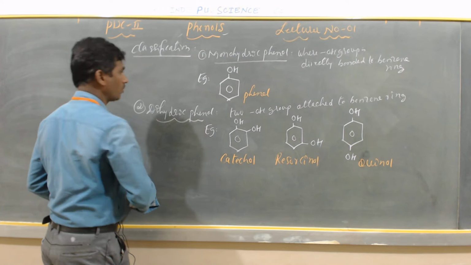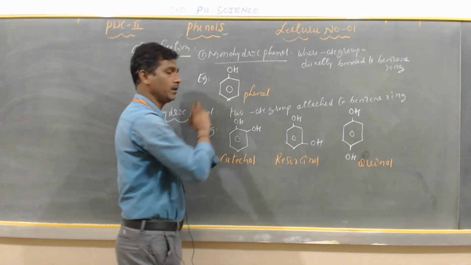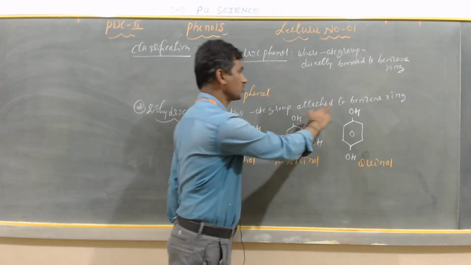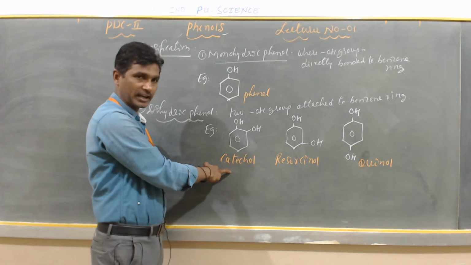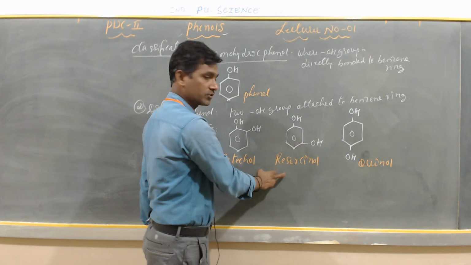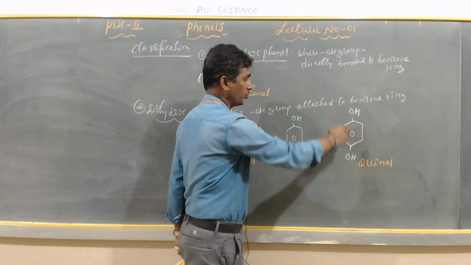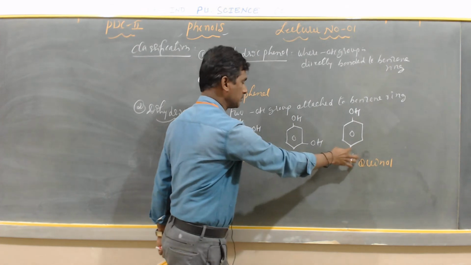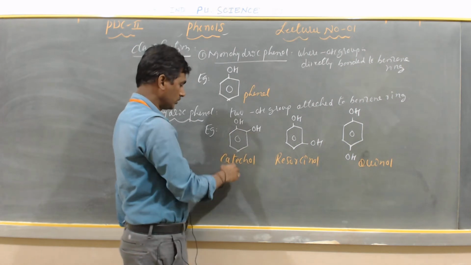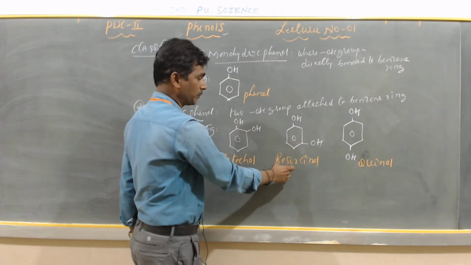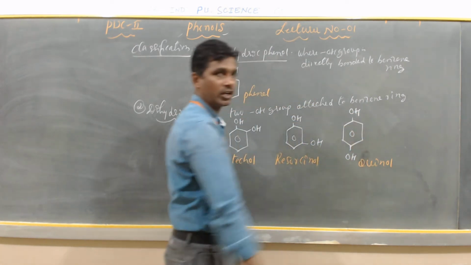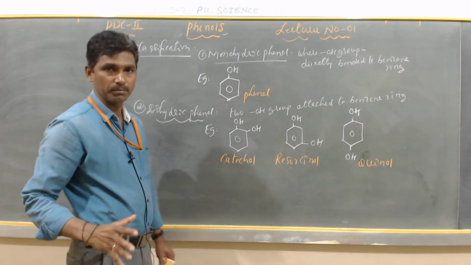The monohydric phenol contains one OH group. Example, phenol. Dihydric phenol contains two OH groups attached to the benzene ring. Example is catechol. Where the OH groups are at meta position, it is called resorcinol. Where both OH groups are at para position, it is called quinol. This is the ortho position, this is meta, and this is para.